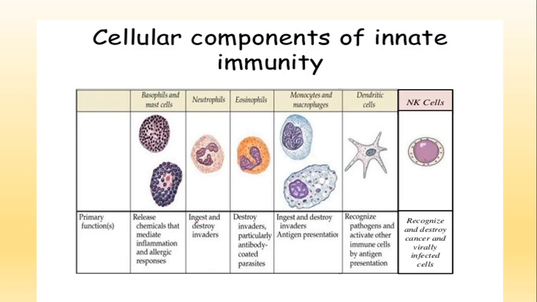Then neutrophils, what will they do? They will ingest and destroy the invaders. They will simply engulf, phagocytose the invaders, the foreign particles, the pathogens. Eosinophils similarly destroy particularly antibody coated parasites. In a similar manner, phagocytosis. Then monocytes and macrophages, the mechanism is the same. The cells they attack might differ a little. Then dendritic cells, these are also specialized cells which can kill pathogens. Natural killer cells recognize and destroy cancer and virally infected cells.